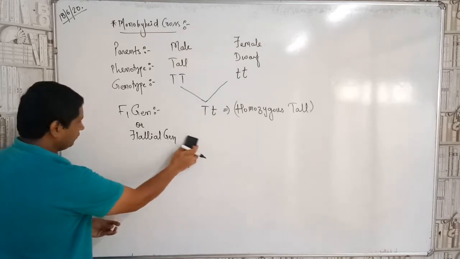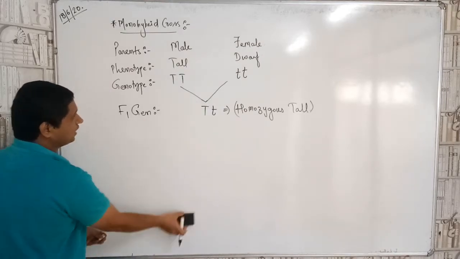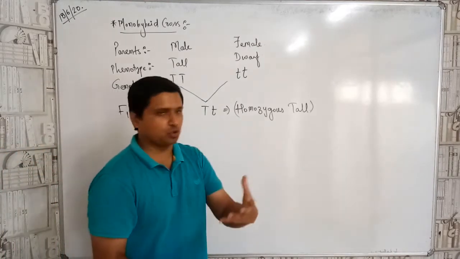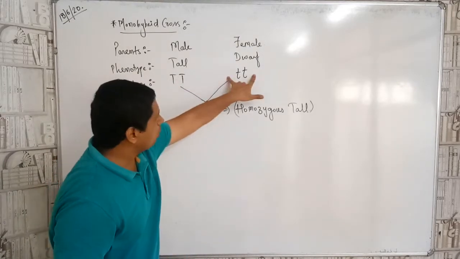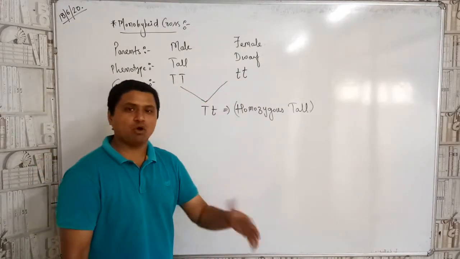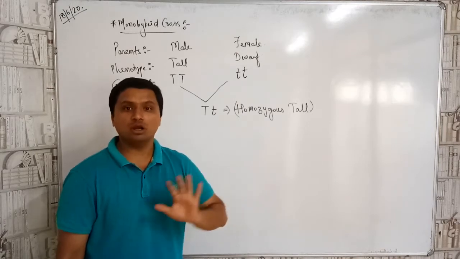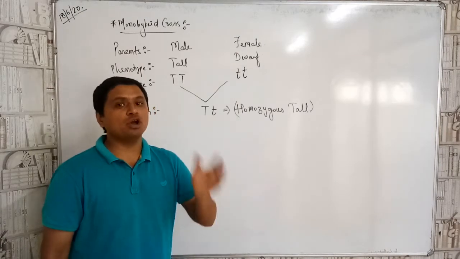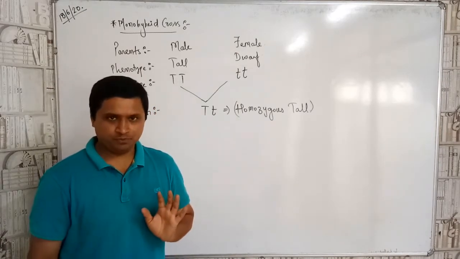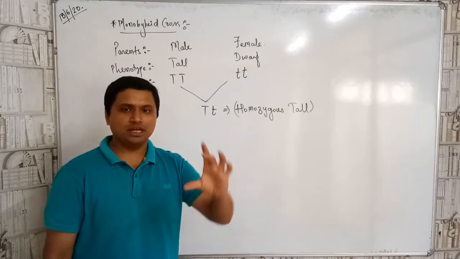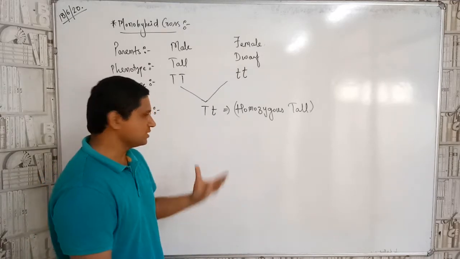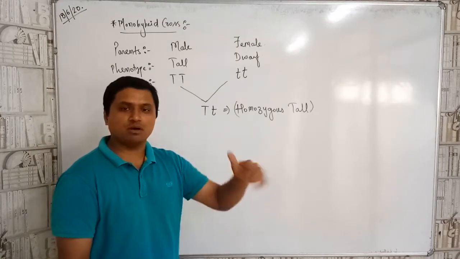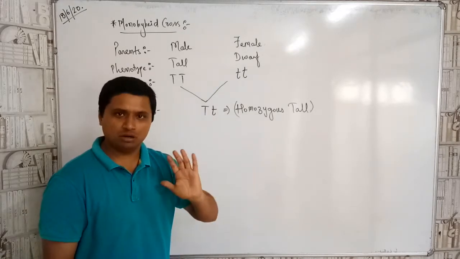Okay, so out of the plants that Mendel took, tall and dwarf, the first generation that he always got was tall, meaning the dominant gene always expressed itself. So out of 100% of the plants, 100% were tall.